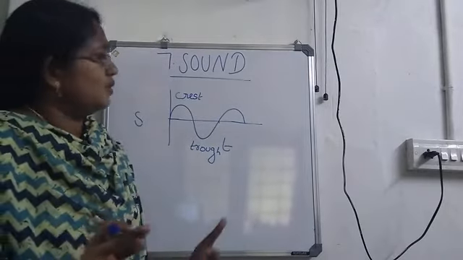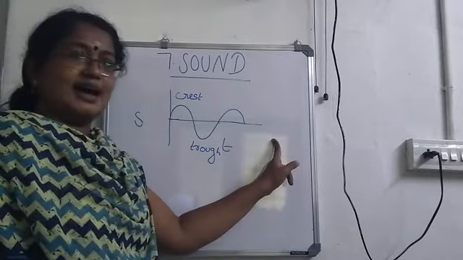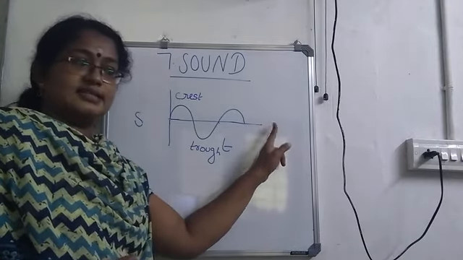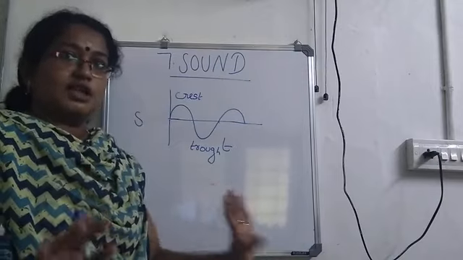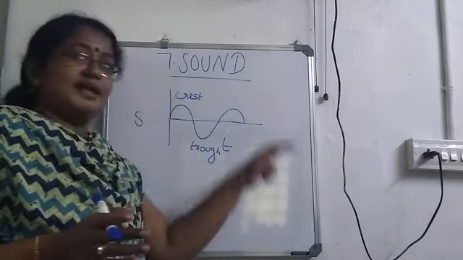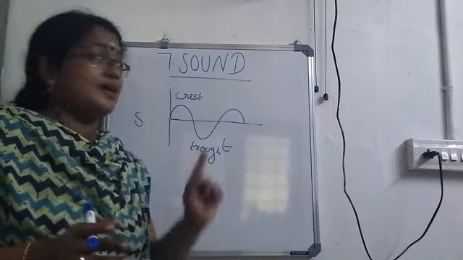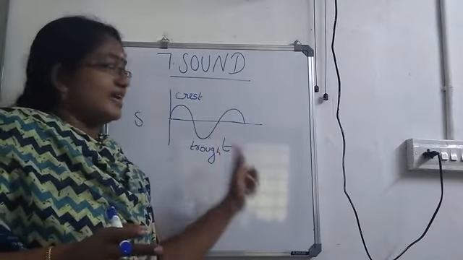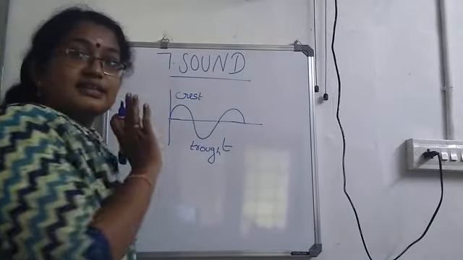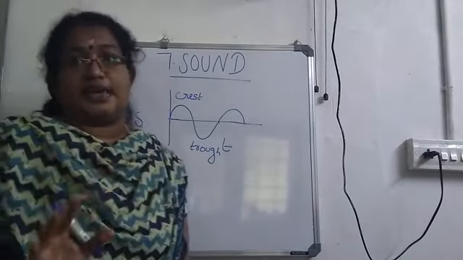So in the displacement time graph, this straight line, the x-axis, stands for the mean position. When it is not vibrating, the body will remain there. When it starts vibrating, it moves in the form of a wave. The upper part is called a crest and the lower one is called a trough. And one crest and one trough together make a wave.